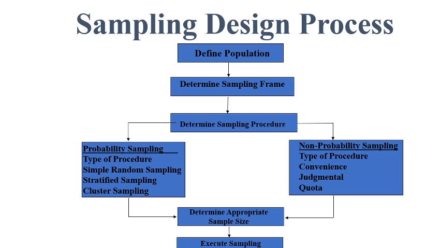And for the sampling procedure, a researcher has two options. First is probability sampling and second is non-probability sampling. Usually there are basically two kinds, you can say methods, of sampling procedure, probability and non-probability, and each has different types of sampling procedures. We will learn them in detail in the next lecture. Currently we are trying to only understand the process.